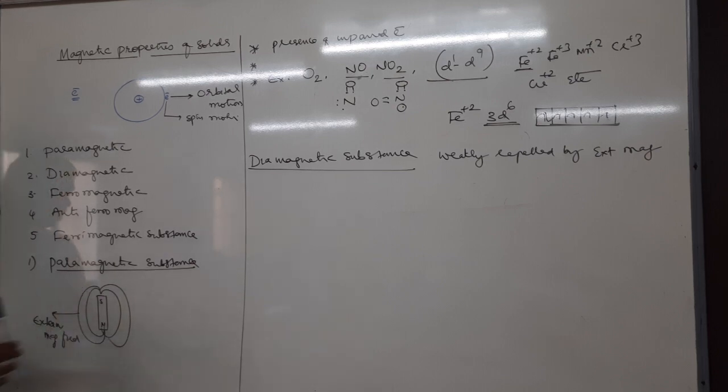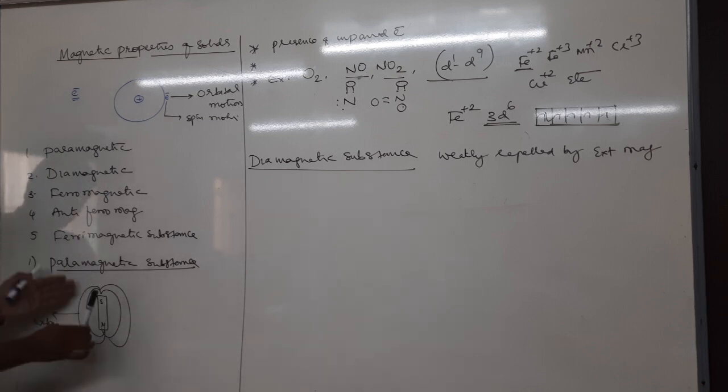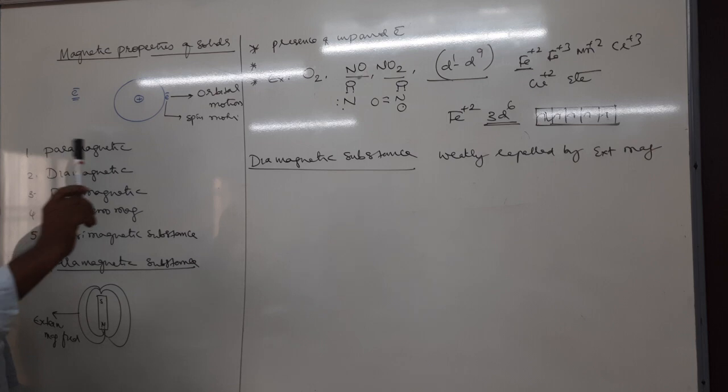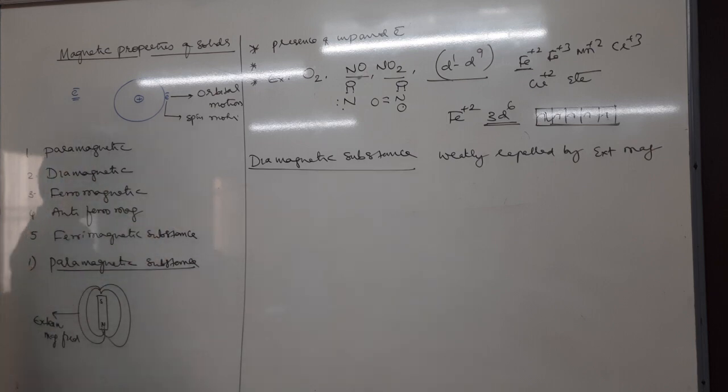Whether this pen is repelled by the field or attracted by the field? It should be repelled by the field. How? Weakly, means poorly, right? If this pen is repelled by the external magnetic field poorly or weakly, then that is called dia. Therefore, diamagnetic substances are poorly or weakly repelled by the external magnetic field.